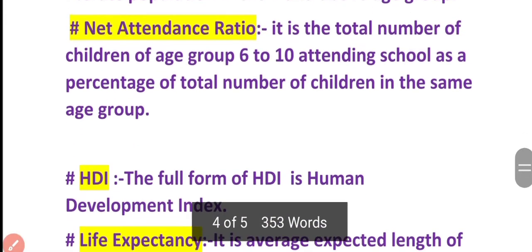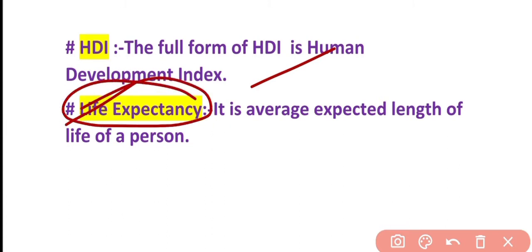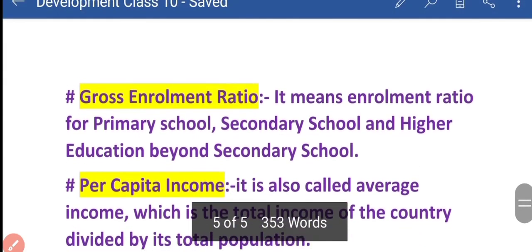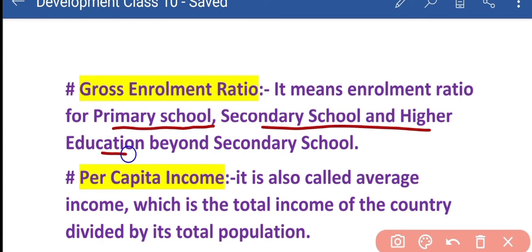See next. Next is HDI. The full form of HDI is very simple, Human Development Index. Another is life expectancy. Life expectancy means its name is only clearing the thing. It is average expected length of life of a person. See next. Next is gross enrollment ratio. So what is this gross enrollment ratio? It means enrollment ratio for primary, secondary, higher education beyond secondary school. Gross means total, we can say total students who have actually taken admission for studying. So that is gross enrollment ratio.